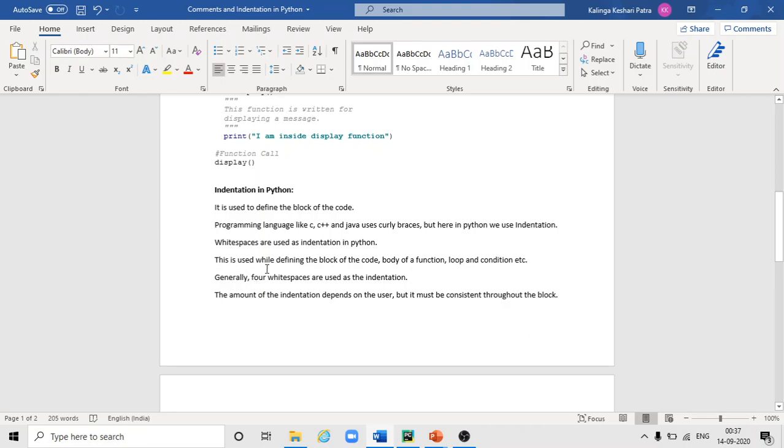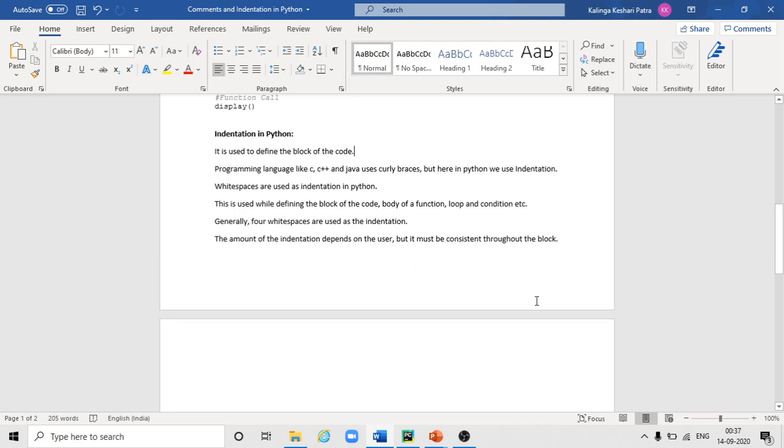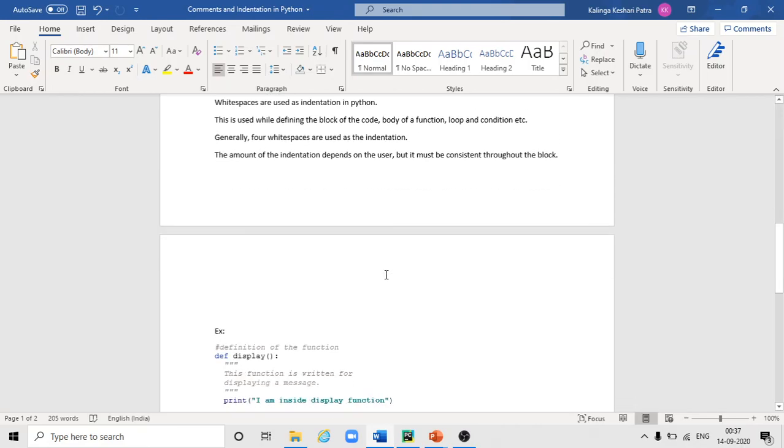This is used while defining the block of the code, the body of a function, loop, and condition. Generally, four white spaces are used as the indentation. The amount of indentation depends on the user, but it must be consistent throughout the block. Personally, I use tab for indentation because it is easy to maintain the indentation throughout the program.